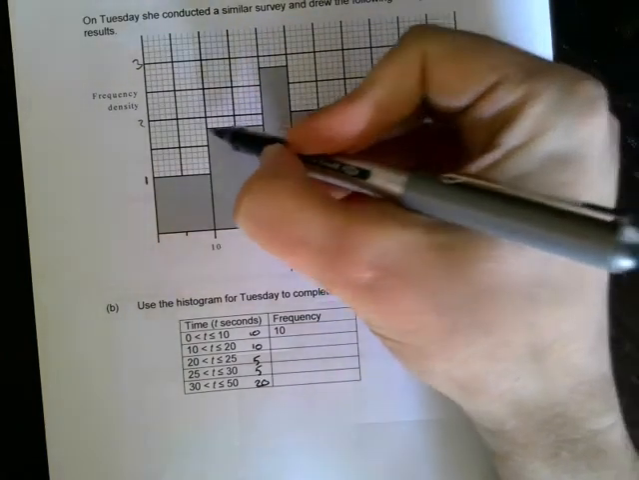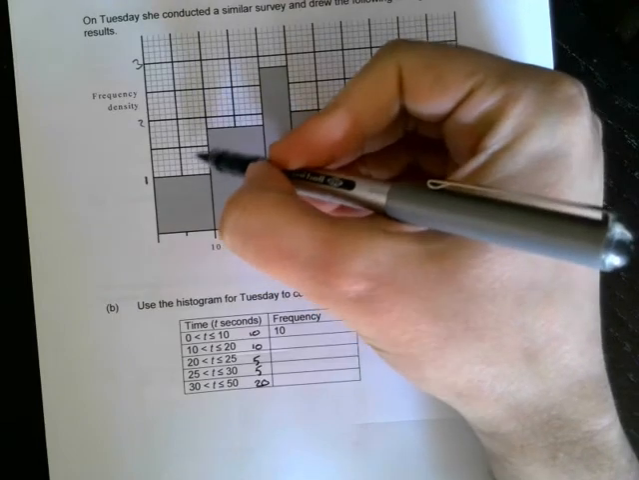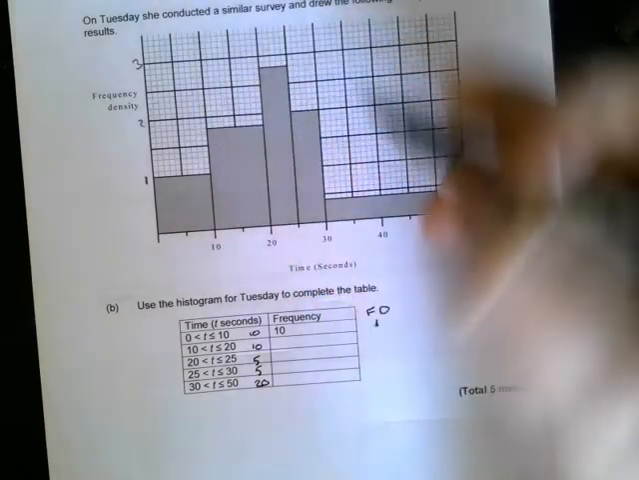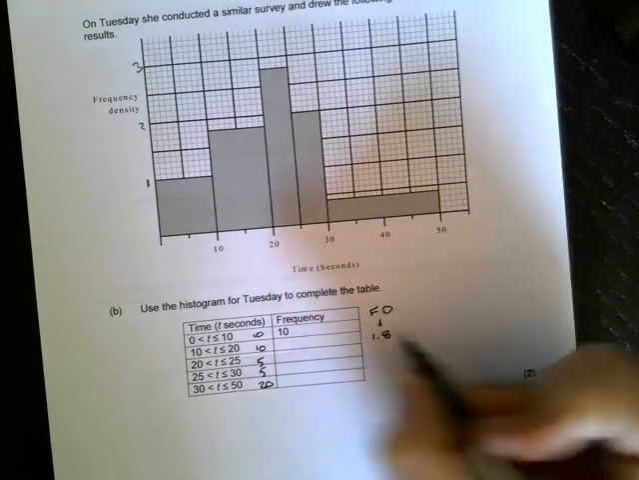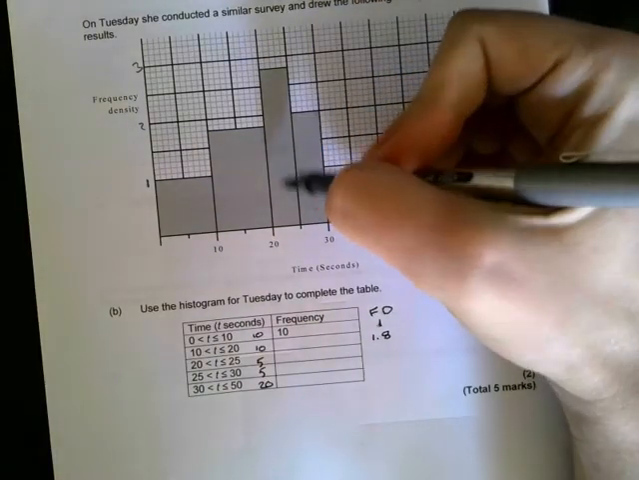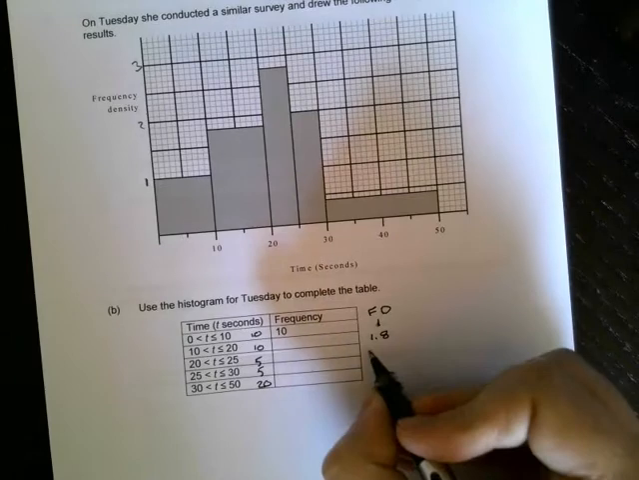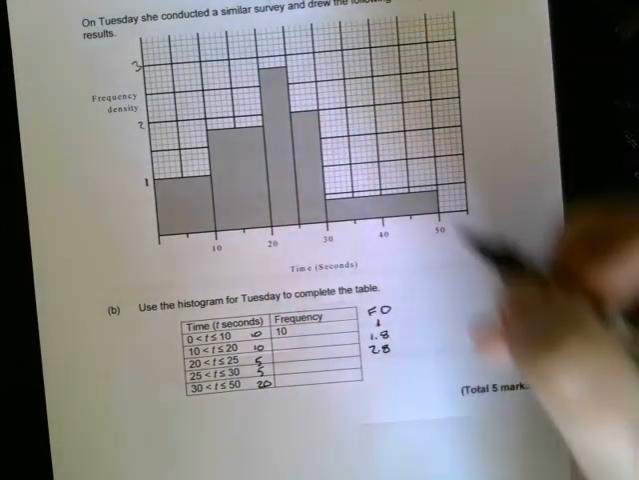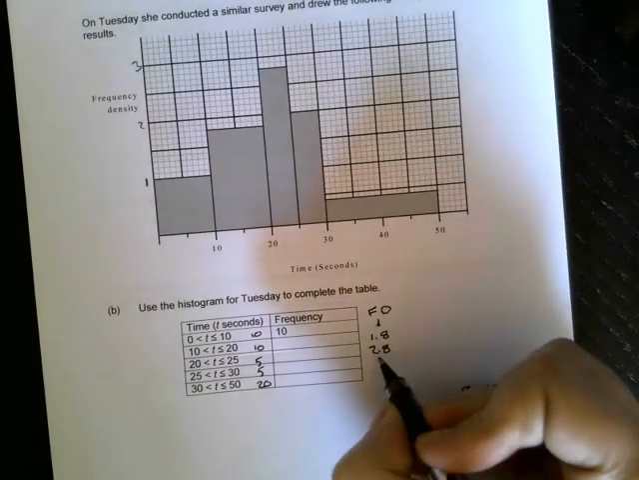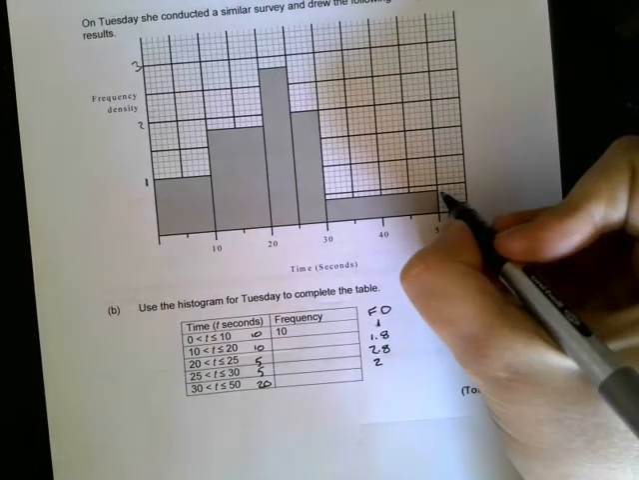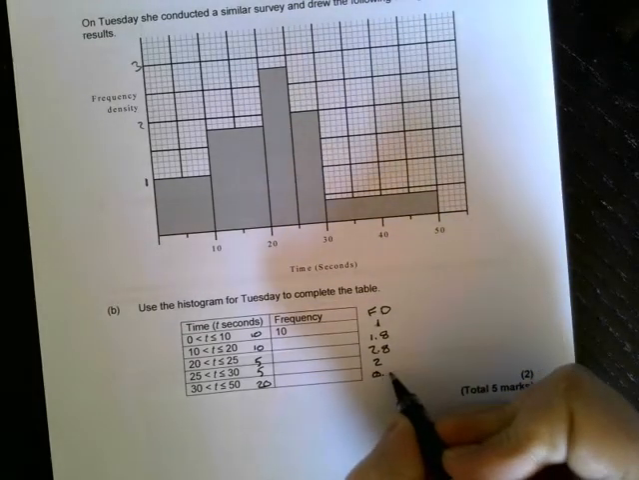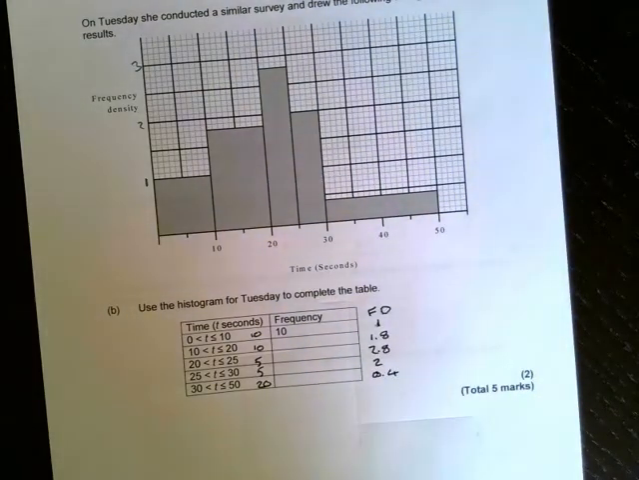So our second group has a frequency density of 1.8. Then our third group has a frequency density of 2.8. Our fourth group has a frequency density of 2. And our last group has a frequency density of 0.4.